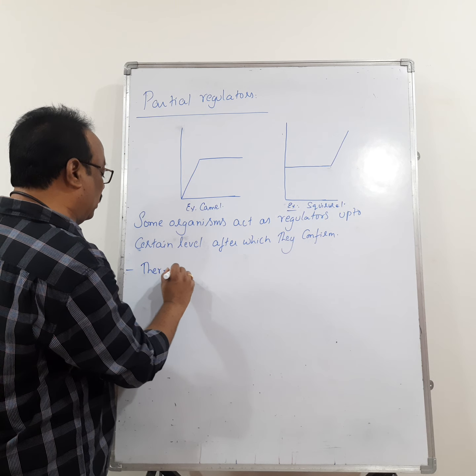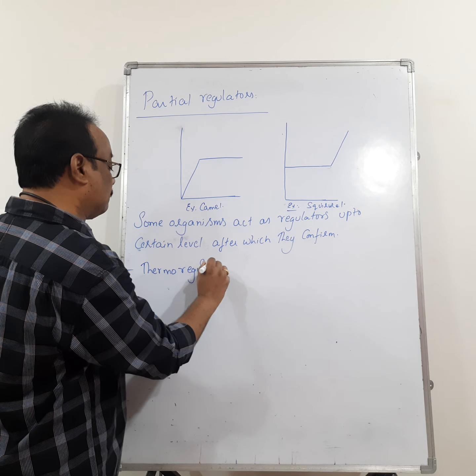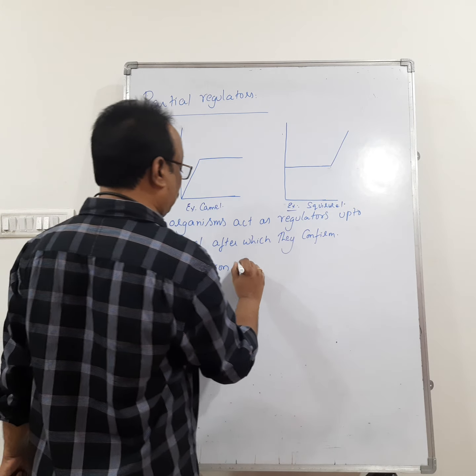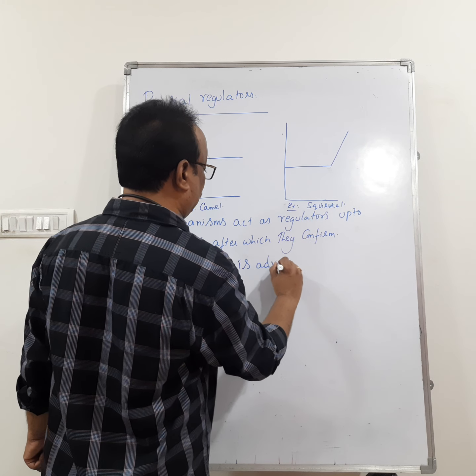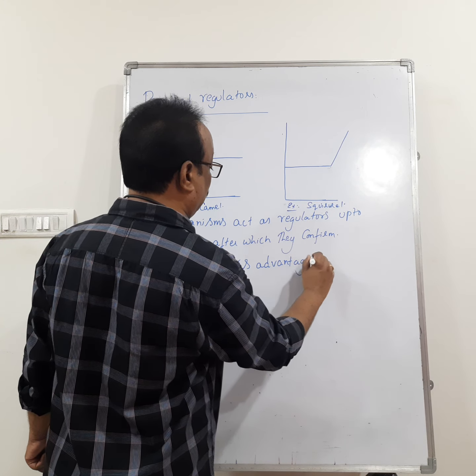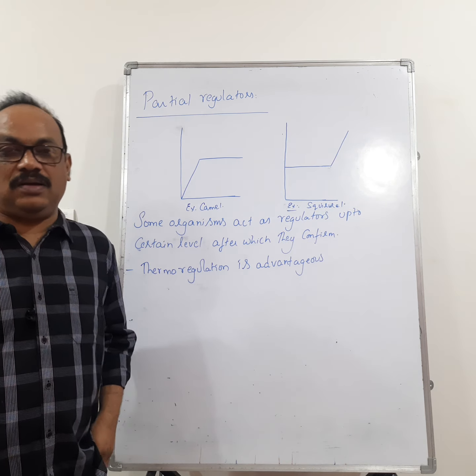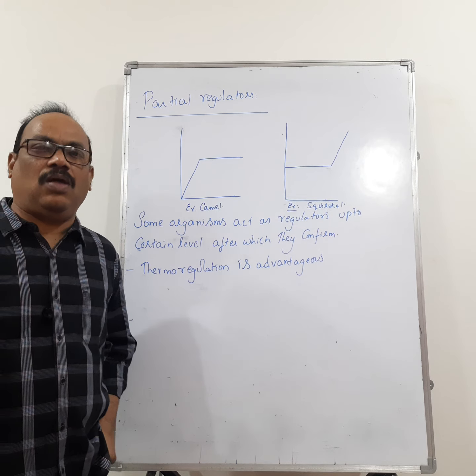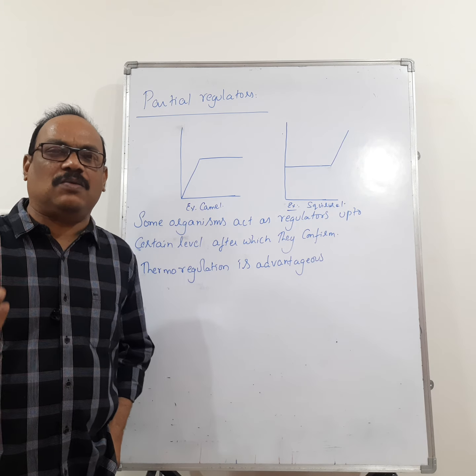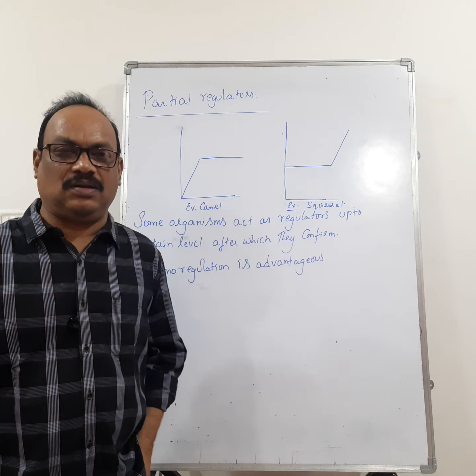Thermoregulation is advantageous to the organisms. Heat loss or heat gain depends upon the surface area of the organisms.